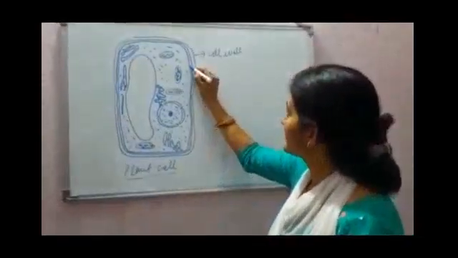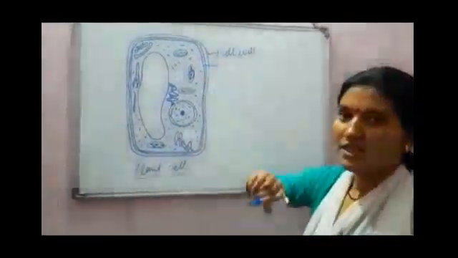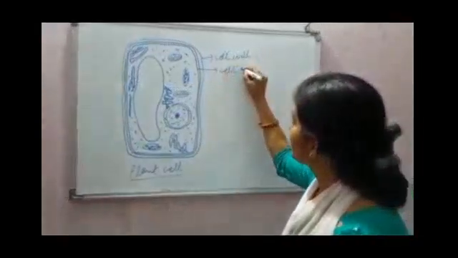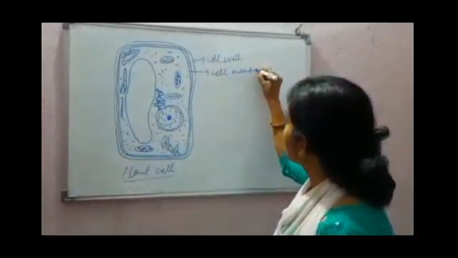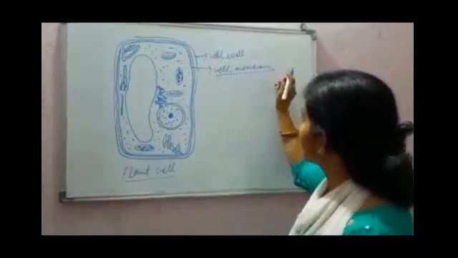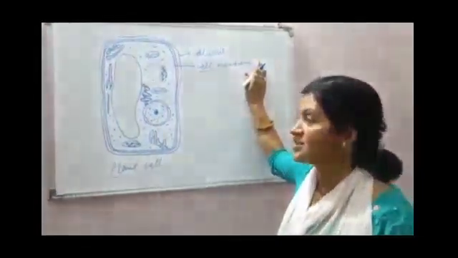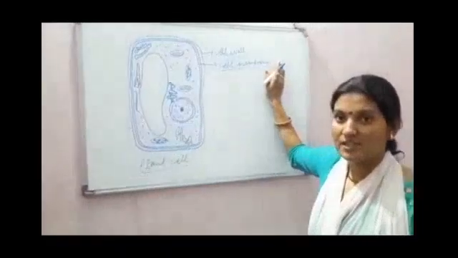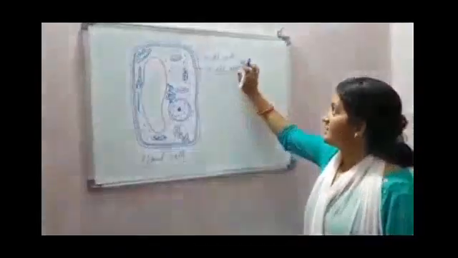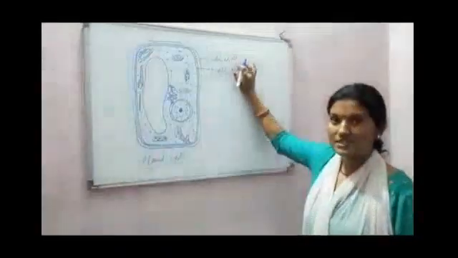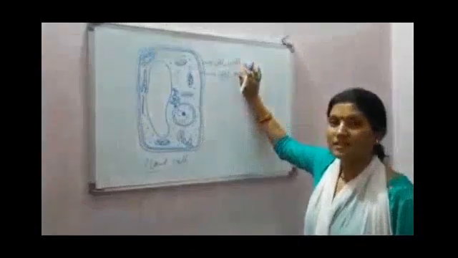After this one, this is the cell membrane. When we talk about the cell membrane, this is the outermost limiting structure in an animal cell. Then this structure, the cell wall, is absent in animal cell.